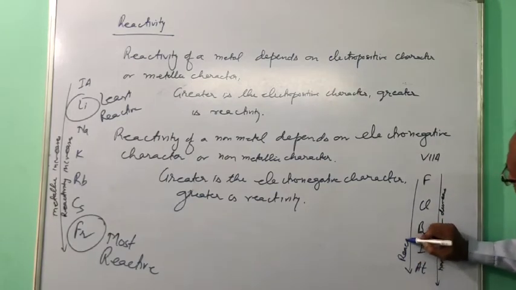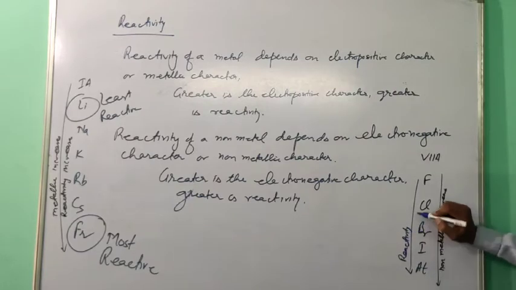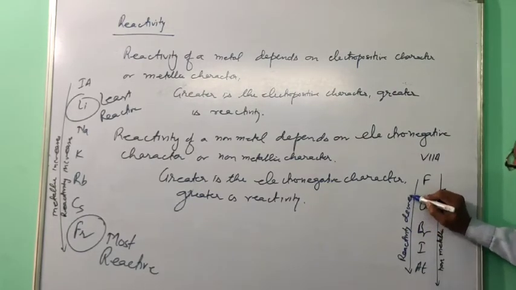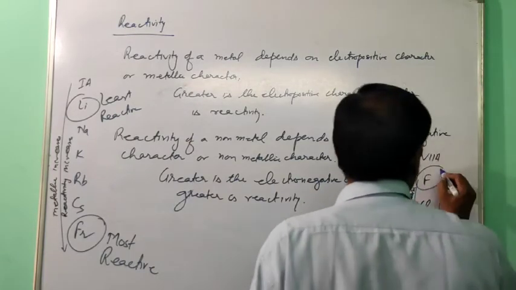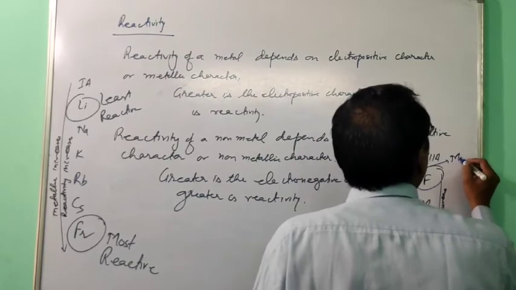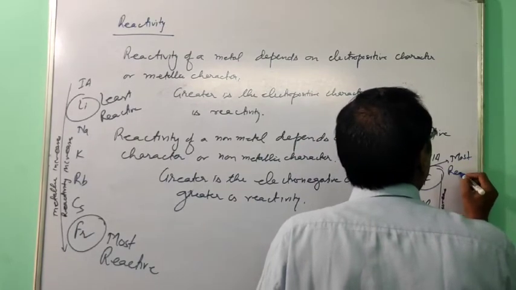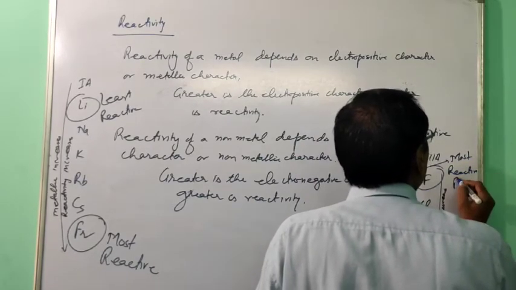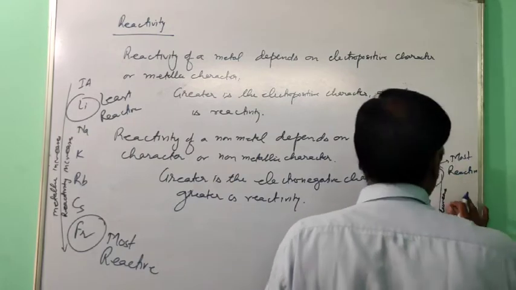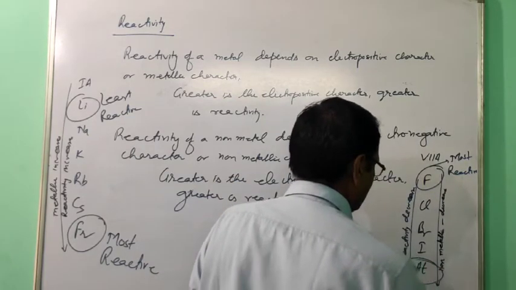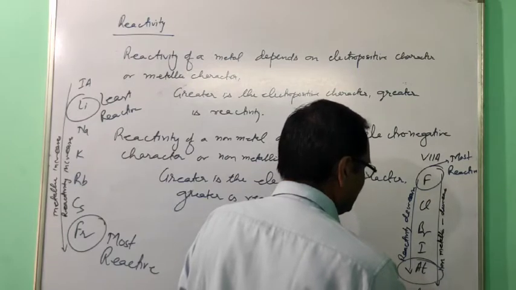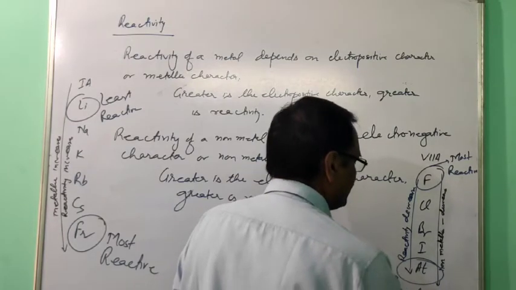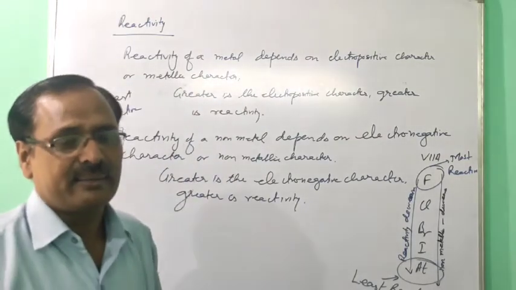So just see here, which one is the most reactive? Most reactive is fluorine. And here this one is least reactive. So I want to tell you that in both cases reactivity is different.